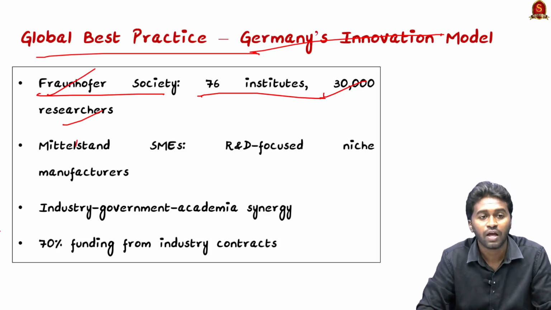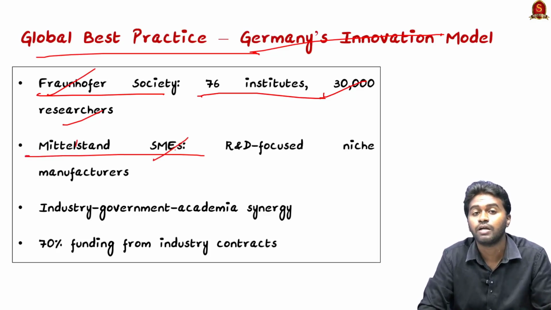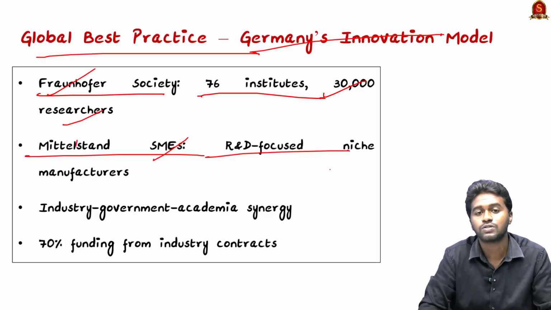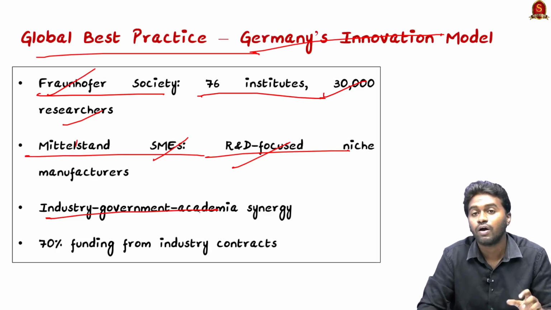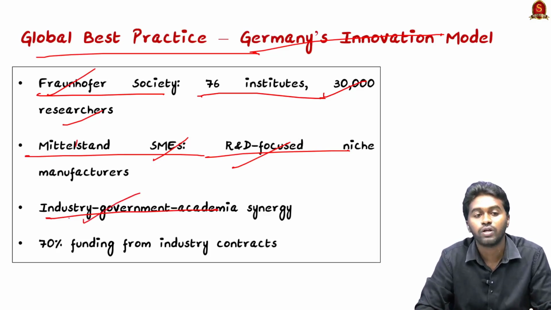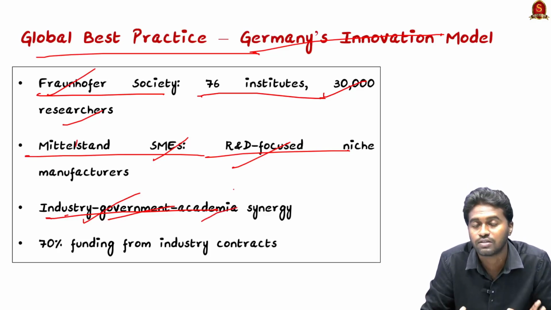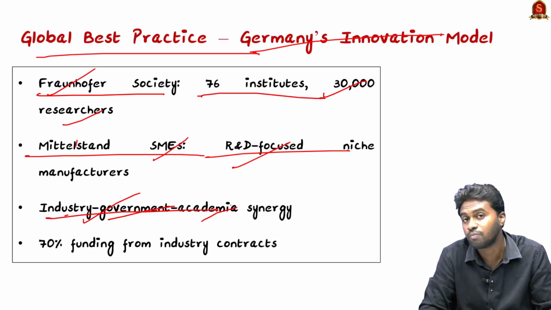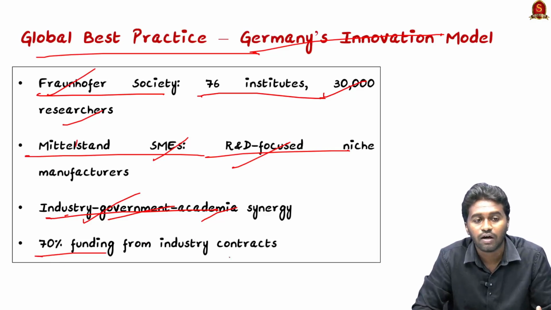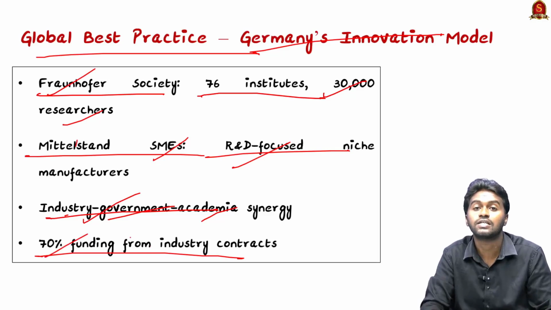Another example from Germany is the Mittelstand, the small and medium enterprises. They are also focused on research and development and manufacturing. You have to see that in Germany they have a very good relation between industry, government, and academia. But in India we are lacking that, because the funding for research and development is still provided by the government, and sometimes it may not even be sufficient. You can see that these societies are getting 70% of their funding from industrial contractors.